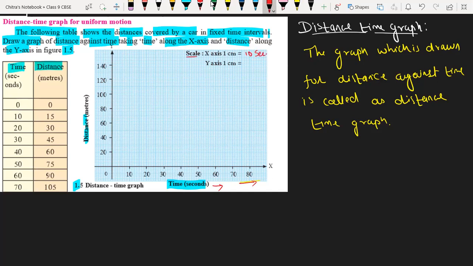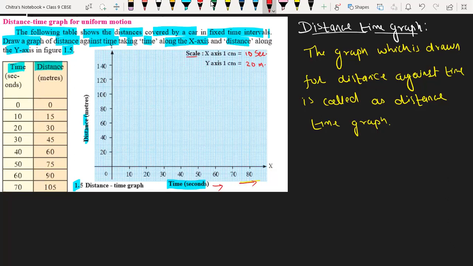We have to decide the scale also. And on the y-axis, the distance is given in meters. So for 1 centimeter, we have taken a distance of 20 meters. So on the y-axis, 1 centimeter equals 20 meters. Okay, understood now?